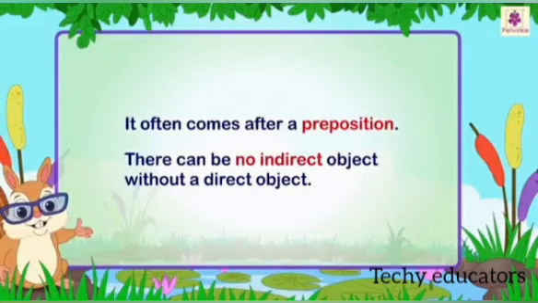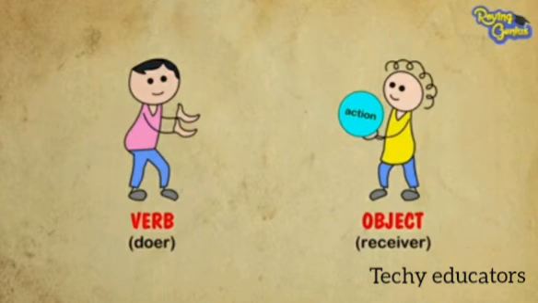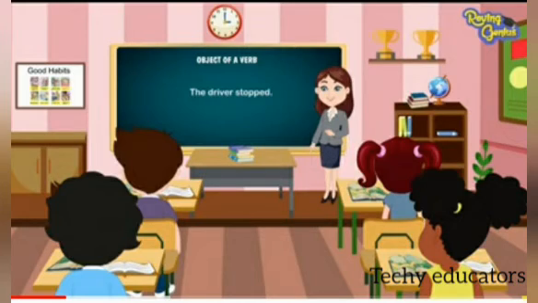So the object of the verb that receives the direct action of the verb is the direct object, and the indirect object does not receive the action directly. The direct object answers the question whom or what, whereas the indirect object gives the answer to the question to whom, and for what. Like, they sent him a postcard. In this sentence, him is the indirect object and postcard is the direct object.